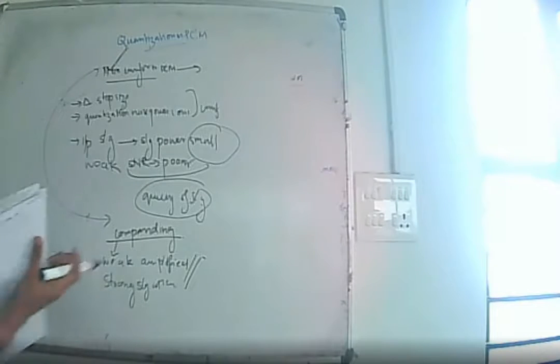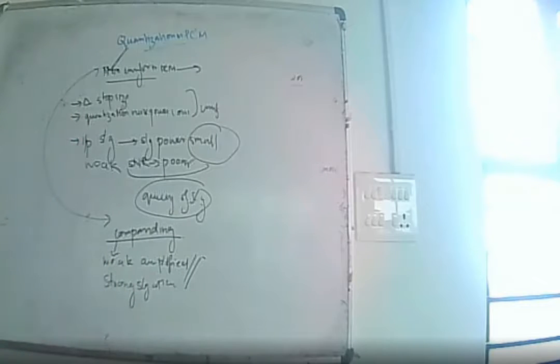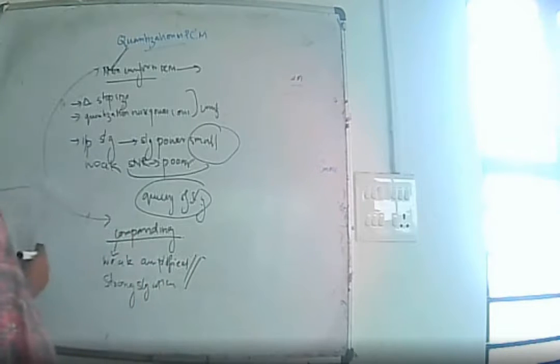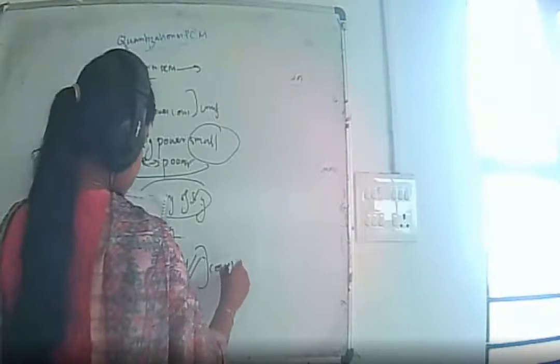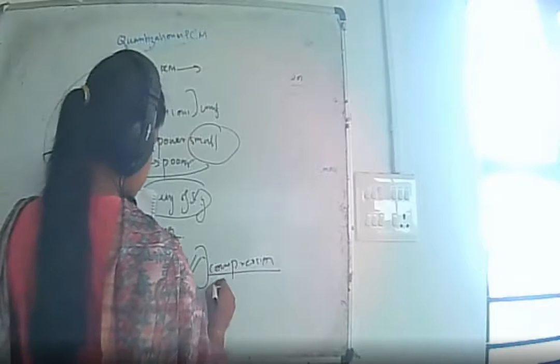This is called compression, and the block that performs it is called the compressor.